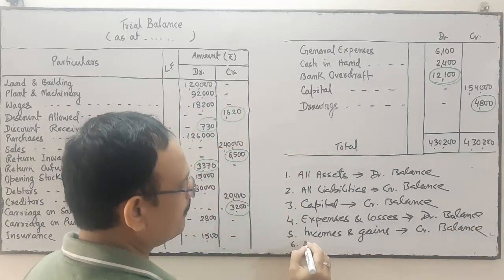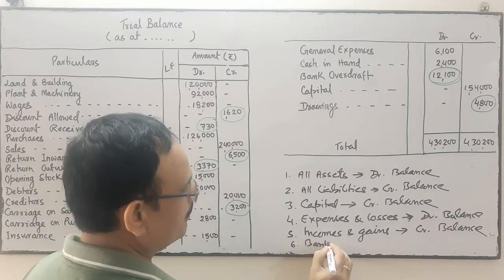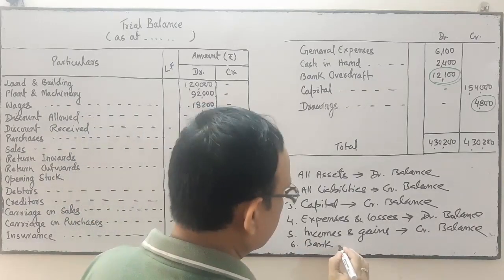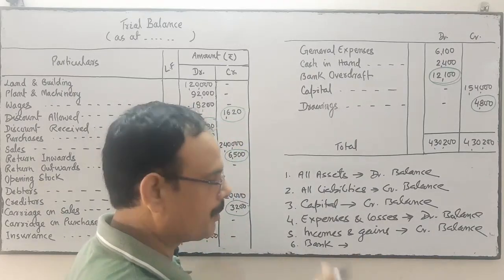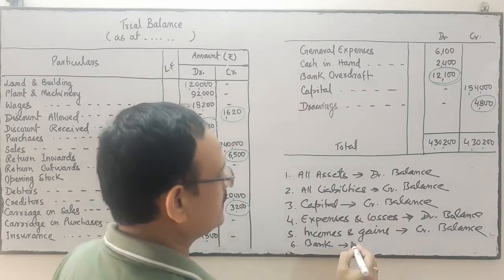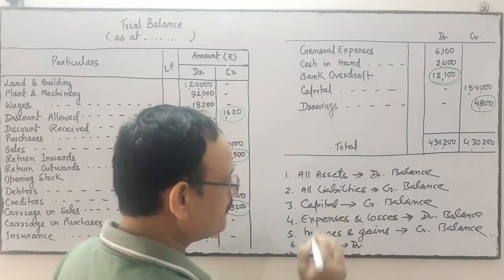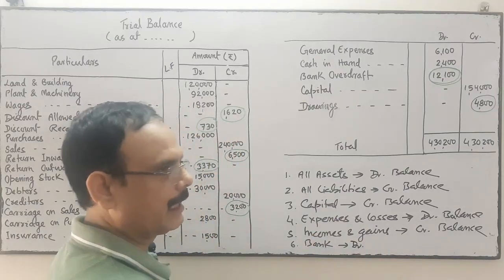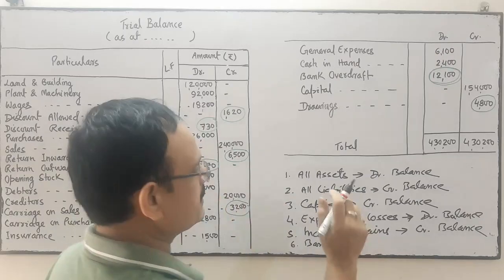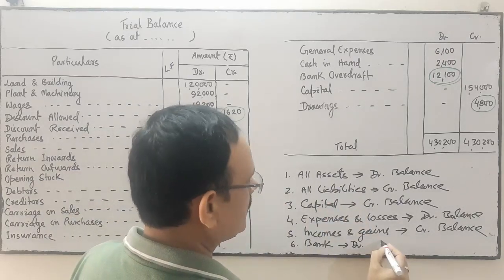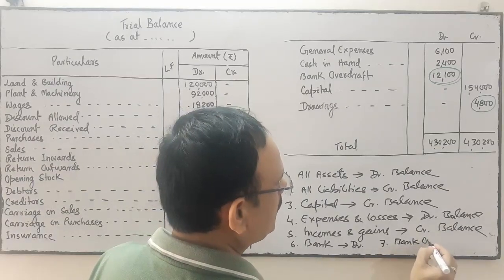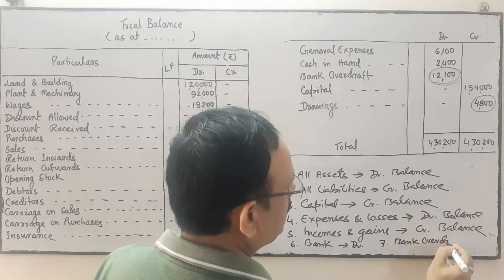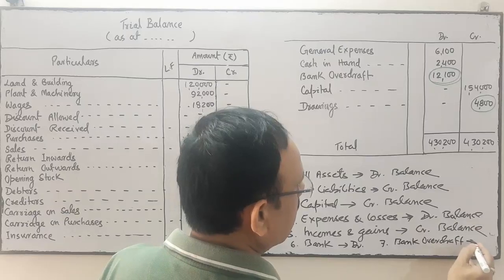If I am talking about the bank balance, bank may be debit or credit. If the bank has a favorable balance, deposit is more and withdrawal is less, then debit. If the withdrawal is more and deposit is less, then it becomes a bank overdraft, which has a credit balance.